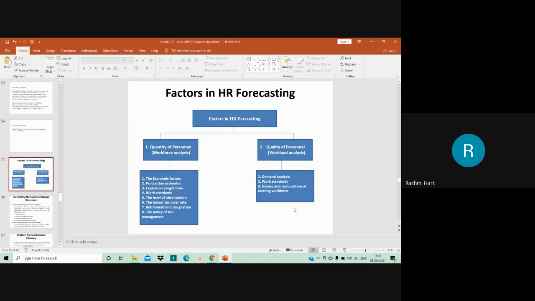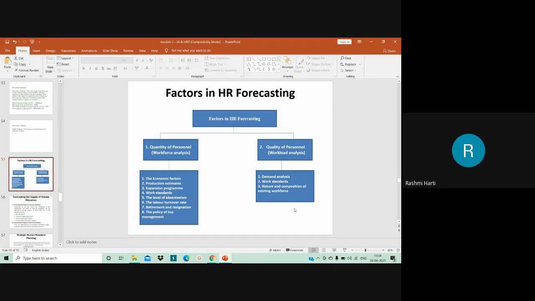For that, they can go for calculations such as total manpower requirement less existing or available manpower, which gives the manpower needed. The payroll is also taken into consideration, and then they finally take a decision as to what would be the need for HR in the coming years, based on the strategy of the organization.